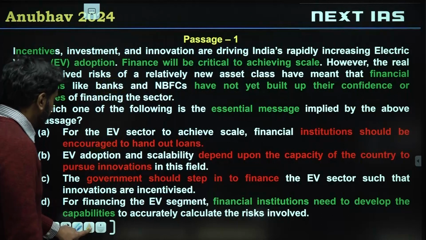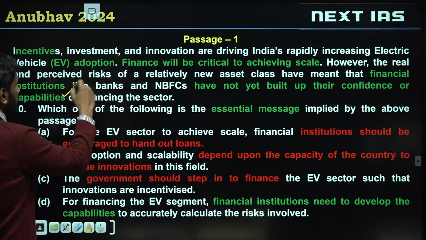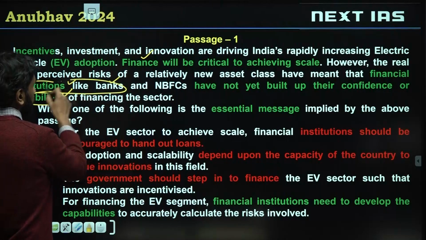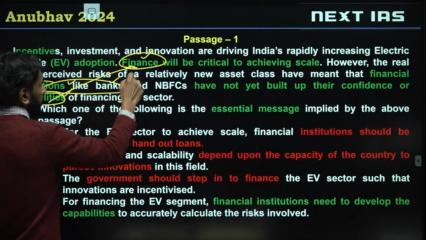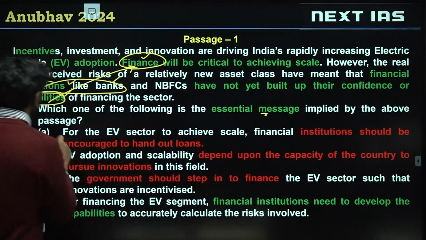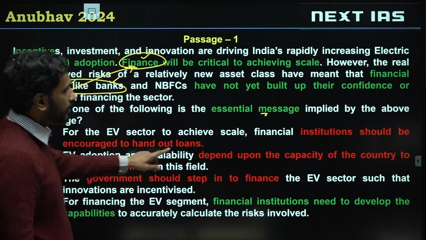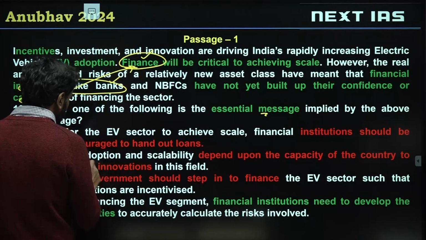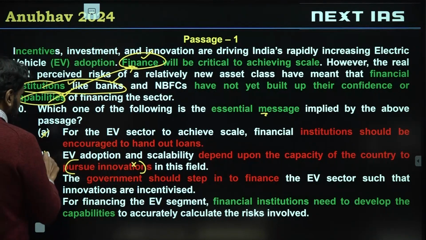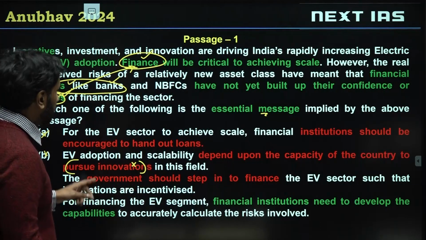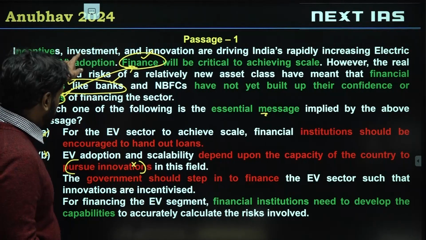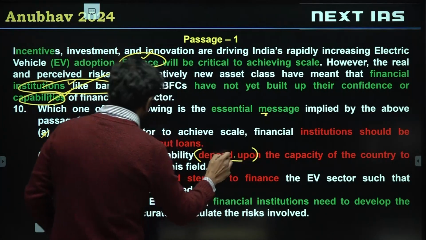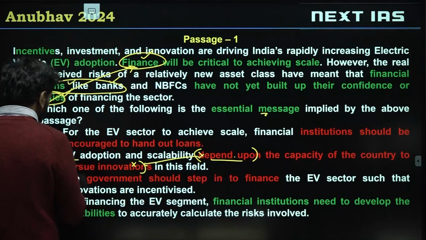So the real problem is that we need to develop the capability of institutions like banks to give finance, right? This is what the main essential message should look like. So A is invalid. B, EV adoption and scalability depend upon the country to pursue innovations. Pursuing innovation is mentioned in the passage, but it depends upon whether we pursue innovation or not. This has not been discussed in the passage, so B is invalid.